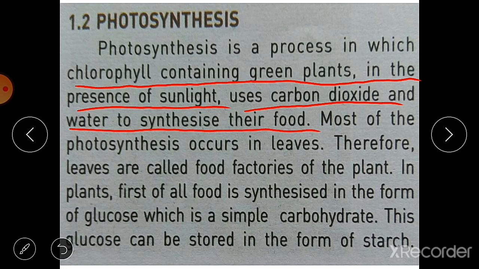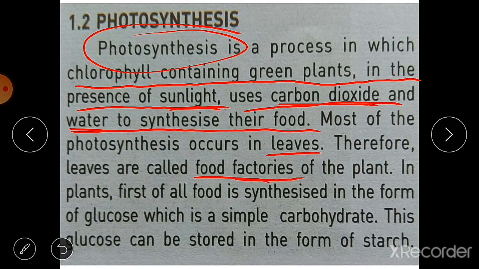Green plants have chlorophyll. Chlorophyll is the green colored pigment found in green plants, and it is important for photosynthesis because it traps the sunlight. So chlorophyll containing green plants prepare their food in the presence of sunlight, and they use carbon dioxide and water to synthesize their food. This process is known as photosynthesis. Most of the photosynthesis occurs in leaves, and therefore leaves are called the food factories of the plant.